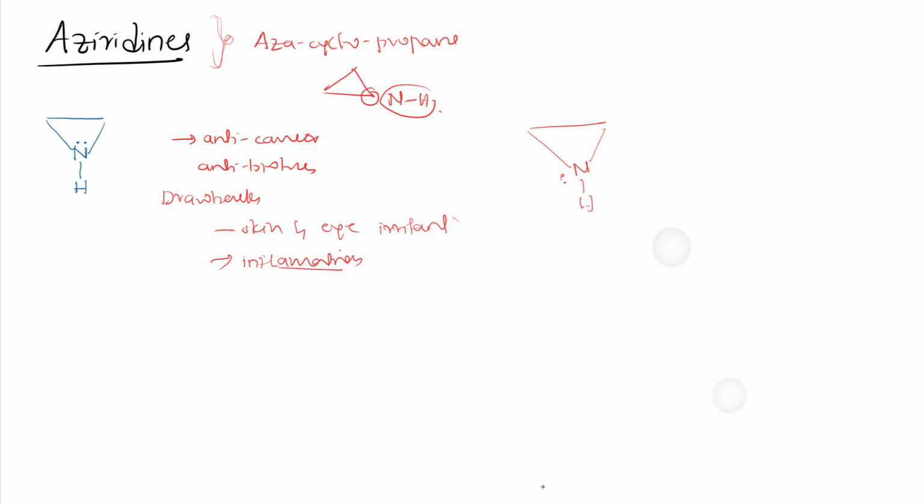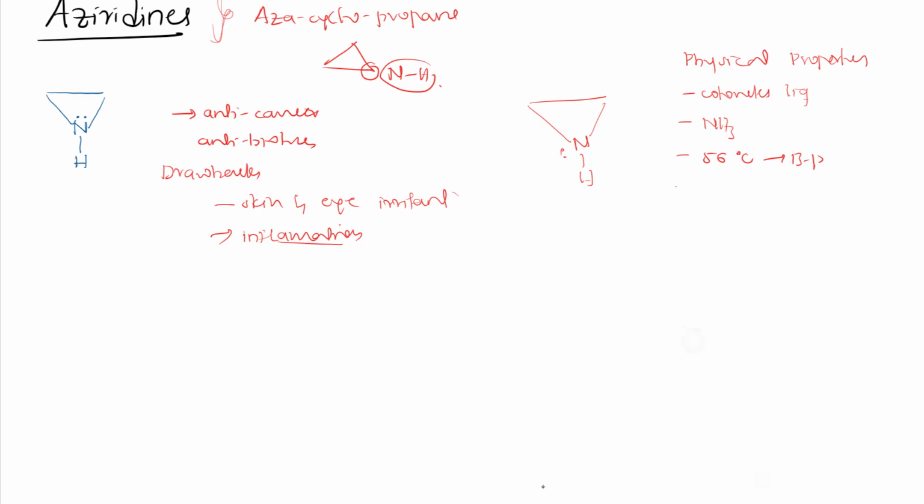So let us see a few more things about aziridines, the physical properties. What are the physical properties? First point, it is a colorless liquid. Second point, it has the smell of ammonia. These are simple physical properties, no need to remember, but just understand. 56 degrees Celsius is its boiling point. Also, these are soluble, we call it miscible, in water. So that you can remember.